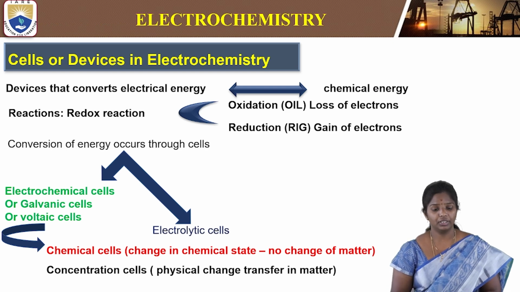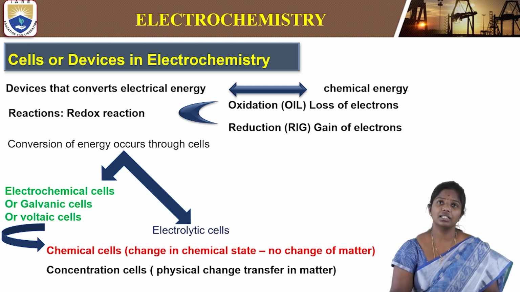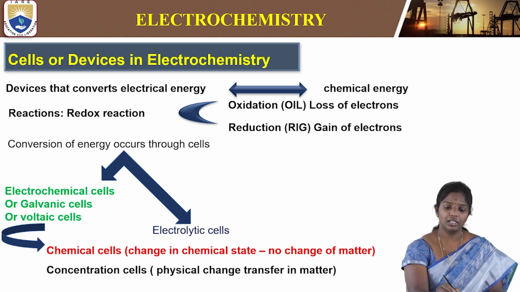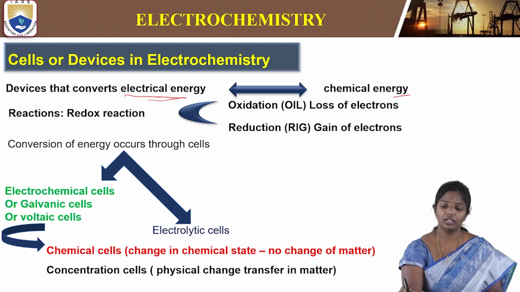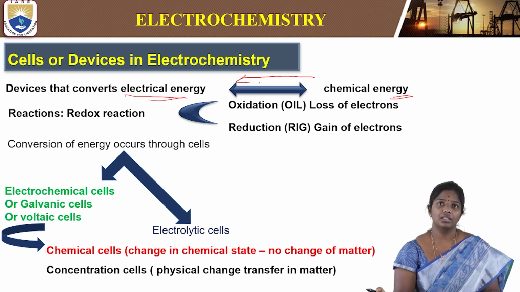Electrochemistry has basic reactions that are going on. There are devices or cells that help in conversion of these reactions. The devices that convert electrical energy into chemical energy or chemical energy into electrical energy are called electrochemical cells.